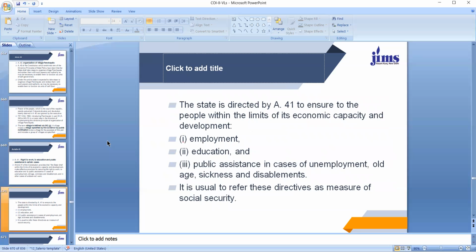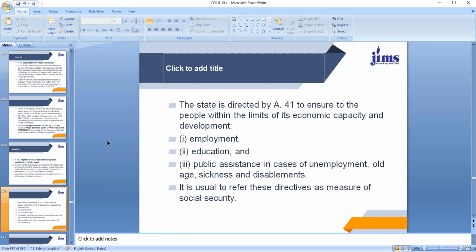You see, if you analyze this Article 41, then according to constitution makers, the state is directed by Article 41 to ensure to the people within the limits of its economic capacity and development, number 1, employment, number 2, education, and number 3, public assistance in cases of unemployment, old age, sickness, and disablement.